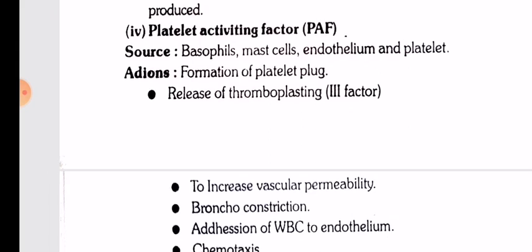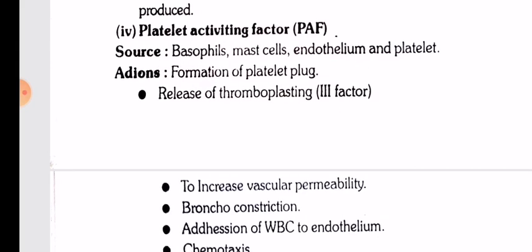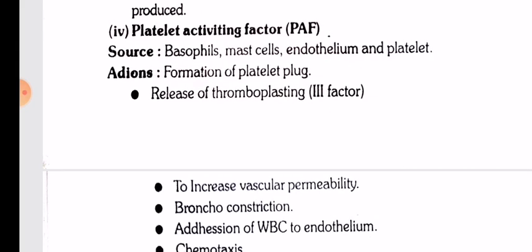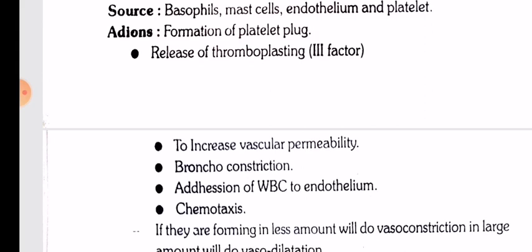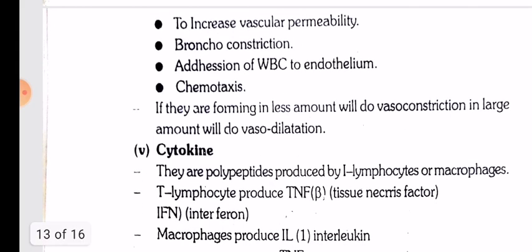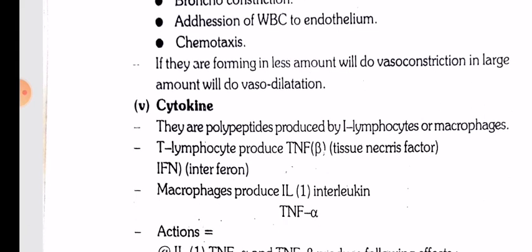Platelet activating factor. Source: basophils, mast cells, endothelium, and platelets. Actions: adhesions, formation of platelet plug, release of thromboplastin factor 3 to increase vascular permeability, bronchoconstriction, addition of WBC to endothelium, chemotaxis. If they are formed in lesser amounts, they will cause vasoconstriction, and in large amounts they will cause vasodilatation.